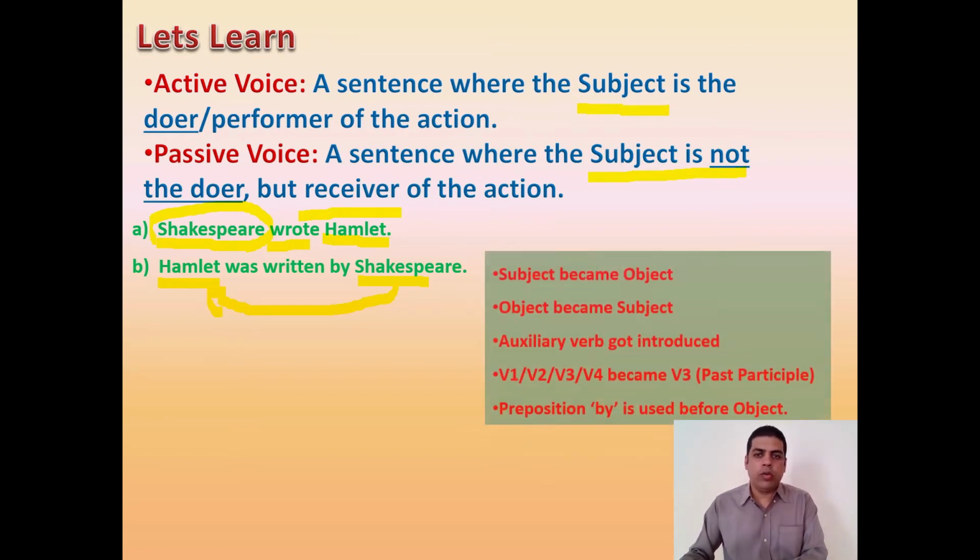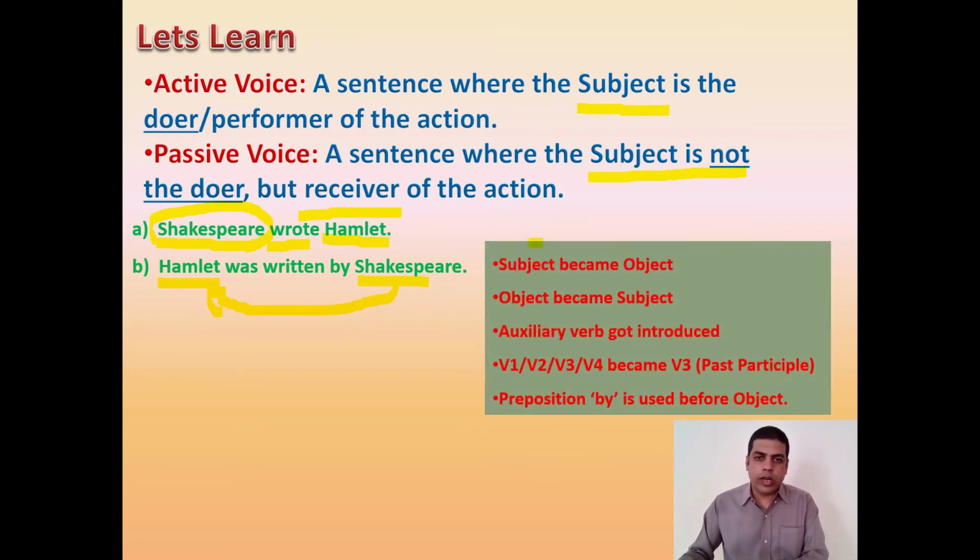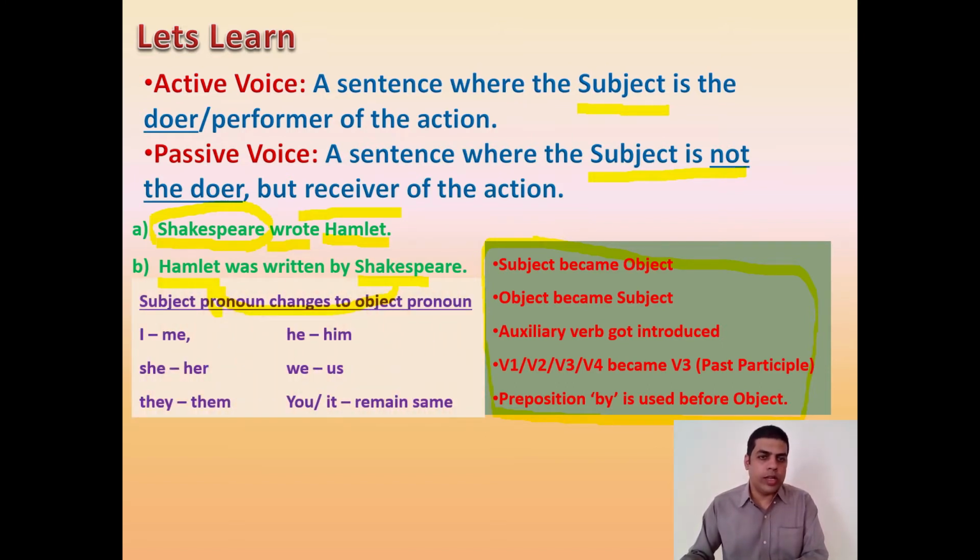Now, already you have known a few rules about how to convert the active sentence into passive sentence. But at the same time, you will also be required to know a few more rules. That is, the subject pronoun changes to object pronoun. For example, I becomes me, he becomes him, she becomes her, we becomes us, they becomes them, you remains the same, it remains the same.